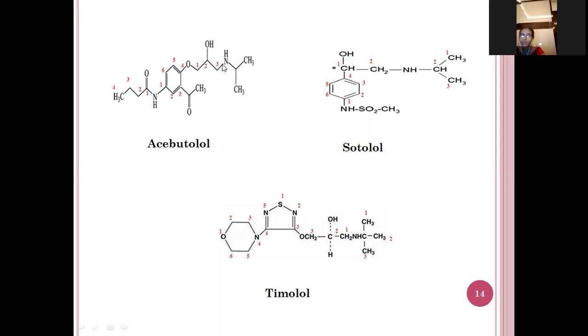See here, this is a phenyl. In the third position, it is attached to the acetyl, and here in the fourth position, one, two, three, three carbon atoms. In the second position, the hydroxyl group is there. So it is a propoxy, and this is the amine group, and this is a propane structure. In the first position, the butanamide is attached. Next one is sotalol.